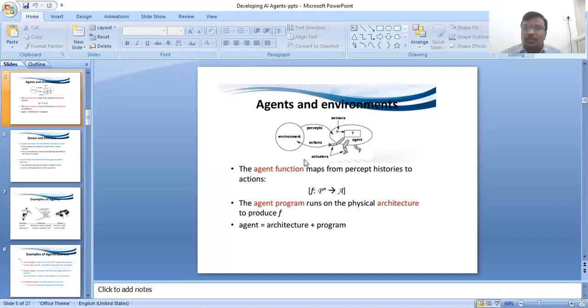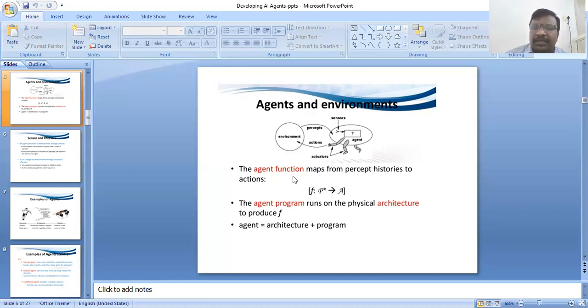What is the working process between the agent and environment? See this architecture. Here is the environment, and this is the agent process. This is the working process between the environment and agent. The agent function maps from the percept history to the action. This is the action process, this is the percept, this is the agent process, environment.